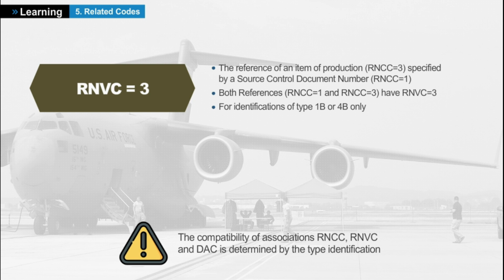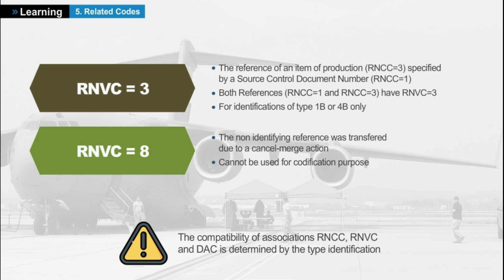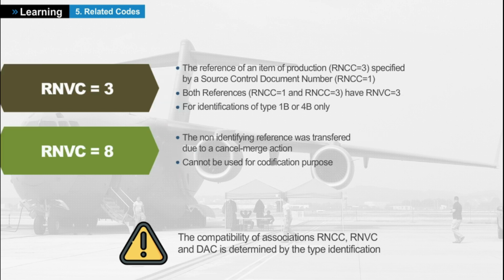identifications 1B or 4B. The RNVC = 8 is used when a non-identifying reference number has been added to a replacing NSN due to a cancel-merge action. It is used to indicate the original item of supply, the replaced item. It cannot be used for codification purposes, is always used in combination with RNCC = E, and is therefore the indication for a review validation of related codes due to a cancel-merge action.